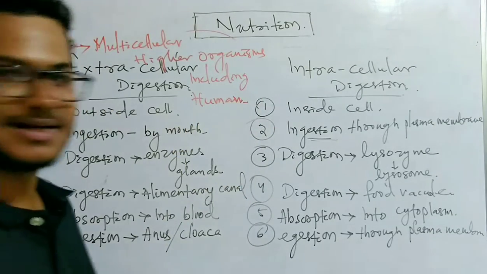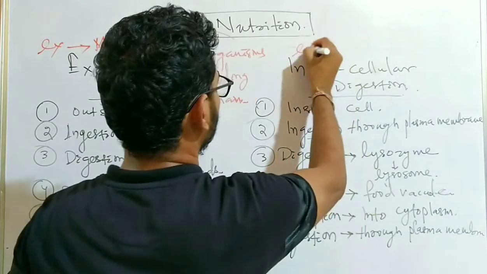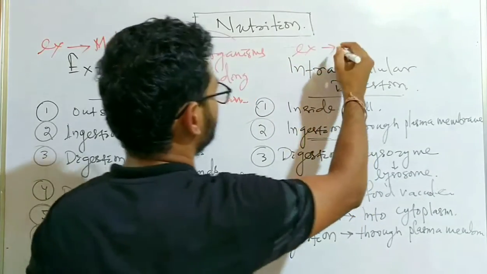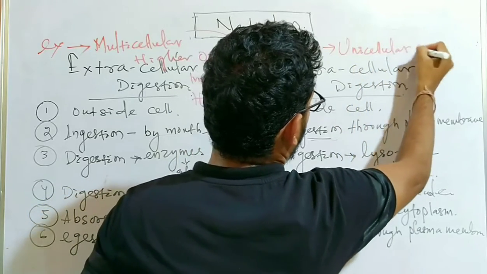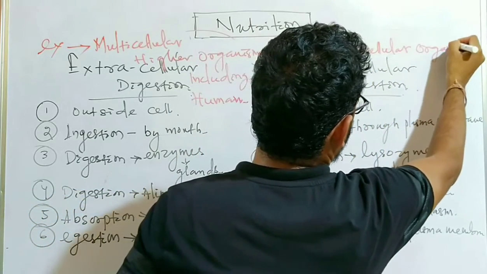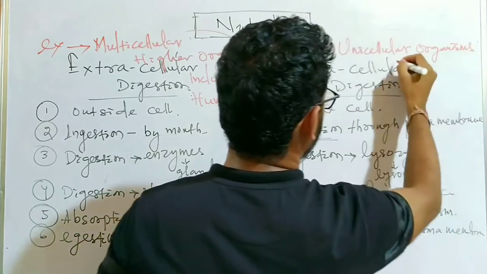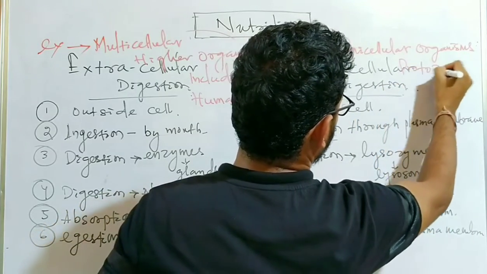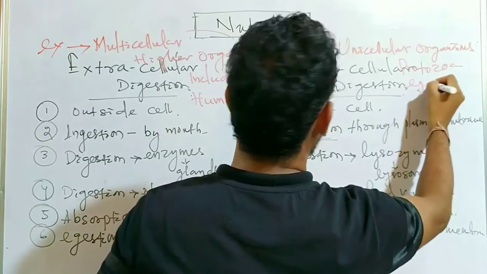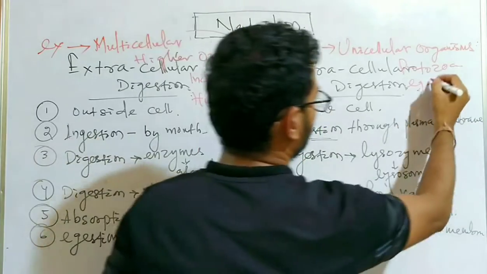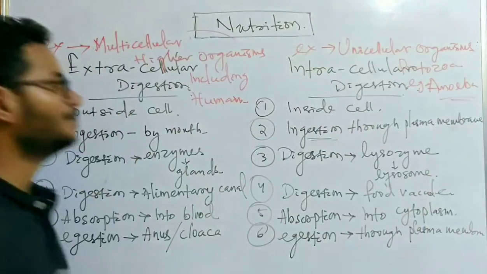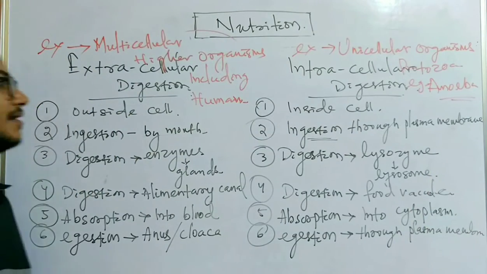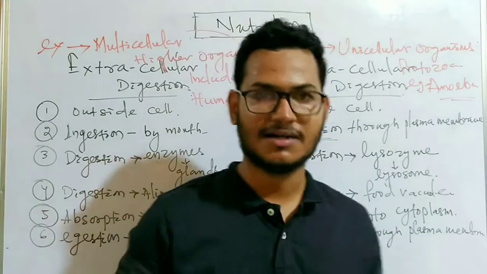In case of intracellular digestion, the examples are unicellular organisms which are primitive, like the protozoa. An example can be the amoeba. Amoeba can be an example of an animal having intracellular digestion.